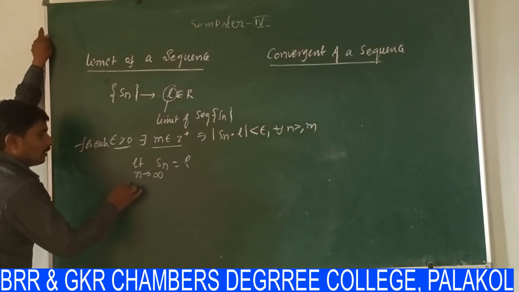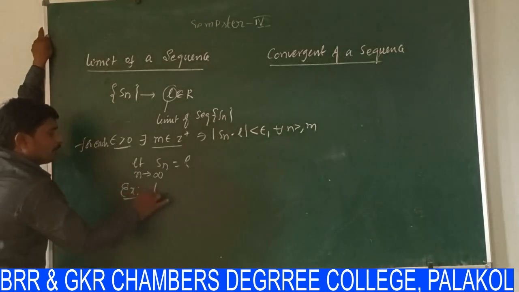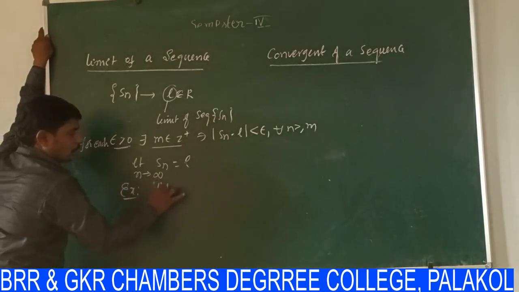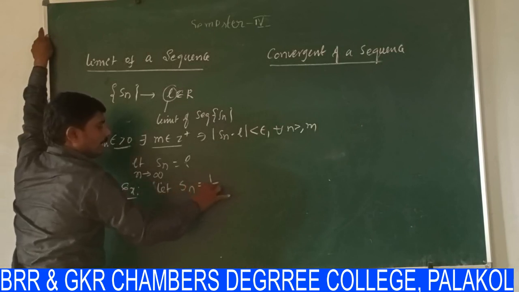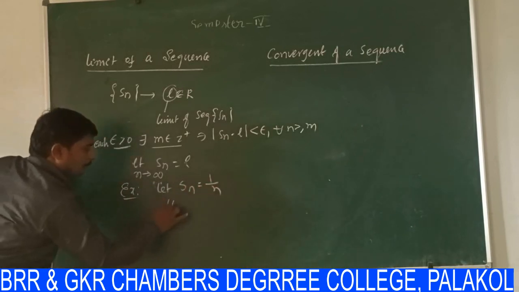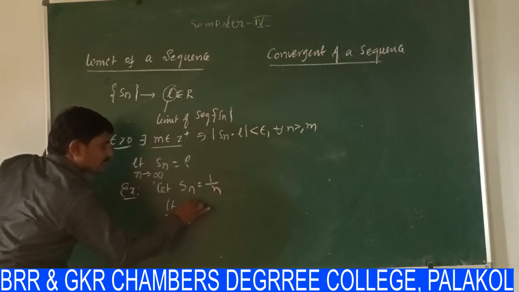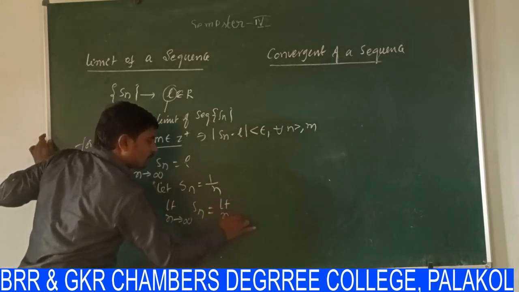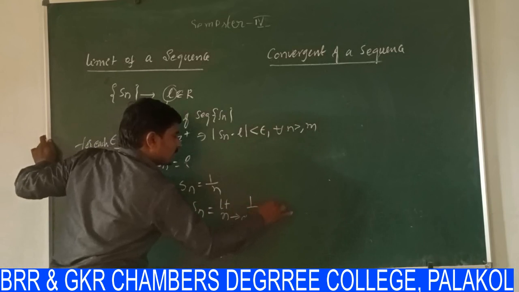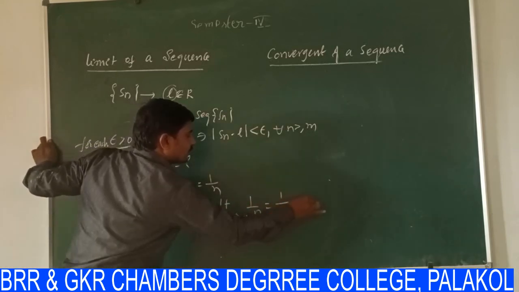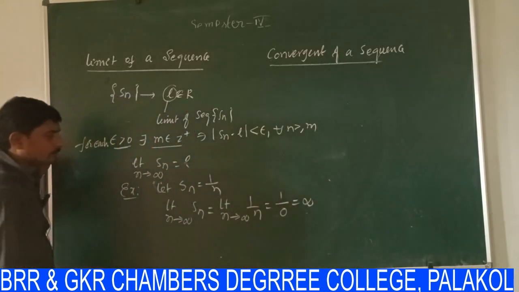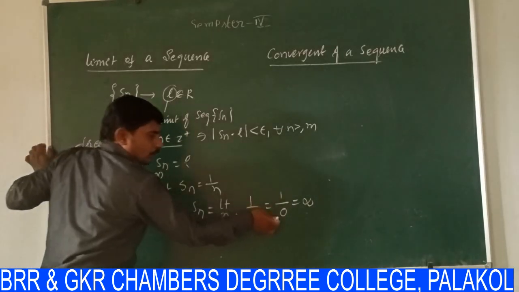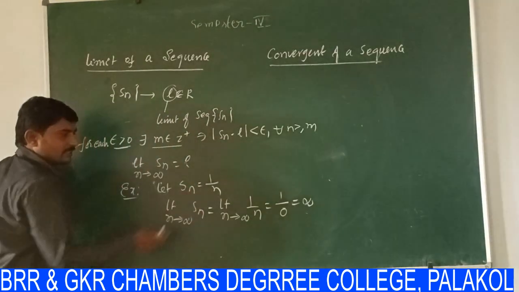You see one example. I am taking one example. Let Sn is equal to 1 by n. I am applying limit as n tends to infinity of Sn. That is equal to limit n tends to infinity 1 by n. That is equal to 1 by 0, which is nothing but infinity. 1 by 0 is infinity, which means infinity is not a limit.